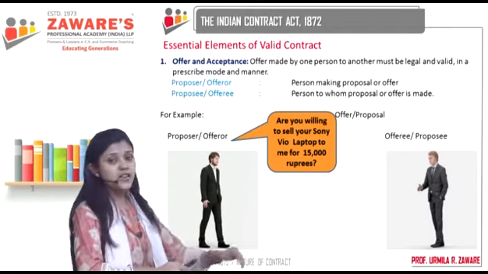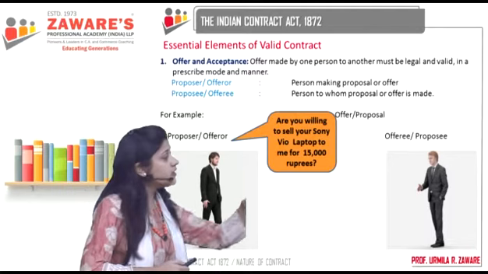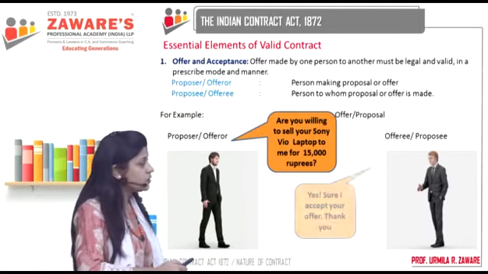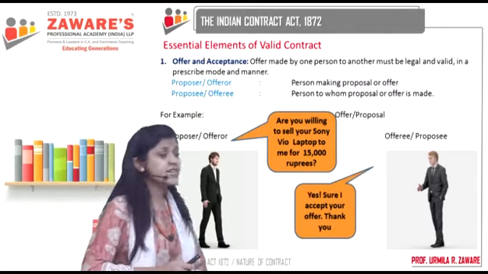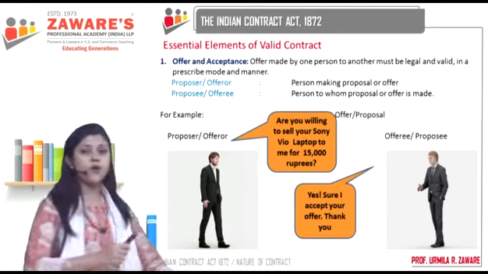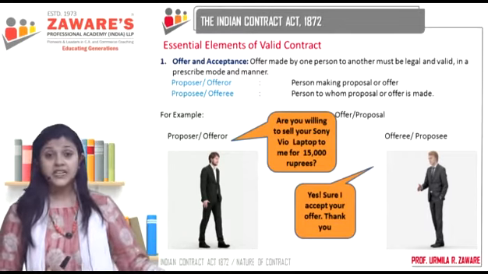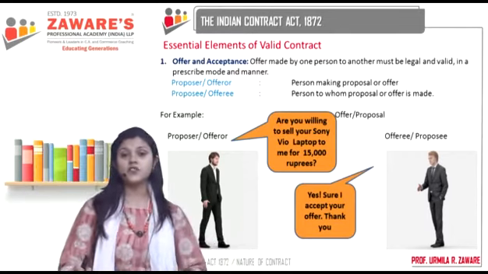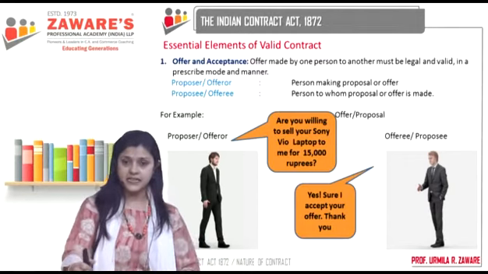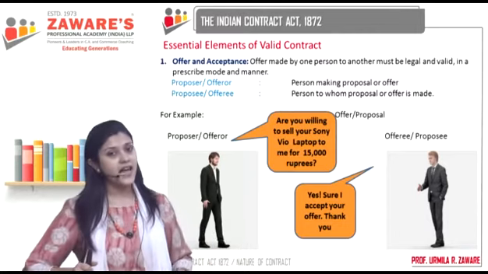Now, he is making an offer to the offeree or the proposee. Now what is the answer going to be? The proposee says, yes, sure, I accept your offer, thank you. He has accepted this offer. Has he communicated this acceptance? Yes, he's already communicated this acceptance.